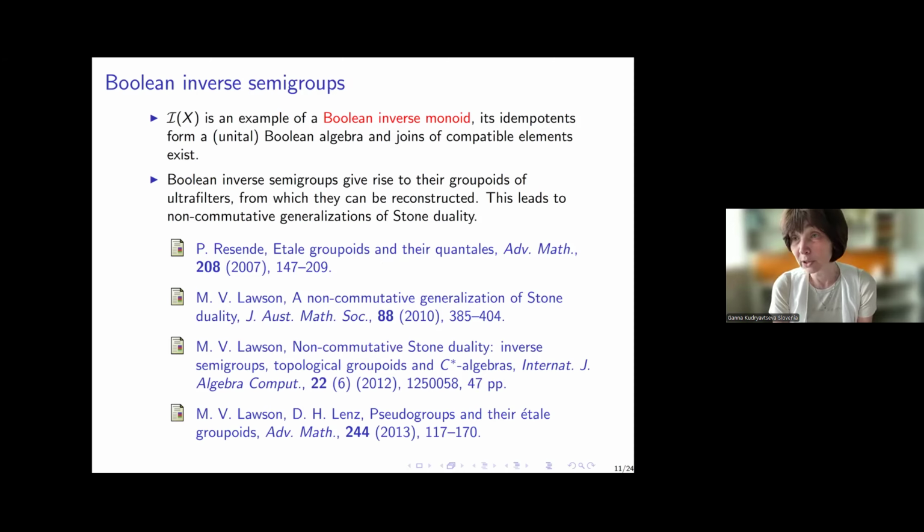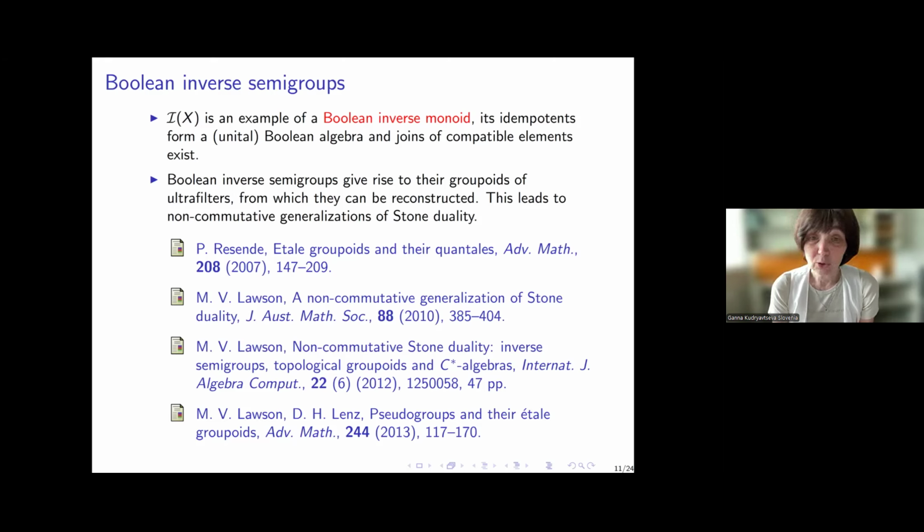It has some special property which not all inverse semigroups have, right? But the symmetric inverse monoid has this property, and joins of compatible elements exist. So whenever you have two partial bijections which are eligible to have a join, which nicely match, then the join indeed exists in the symmetric inverse monoid. And that's precisely the definition of a Boolean inverse monoid.